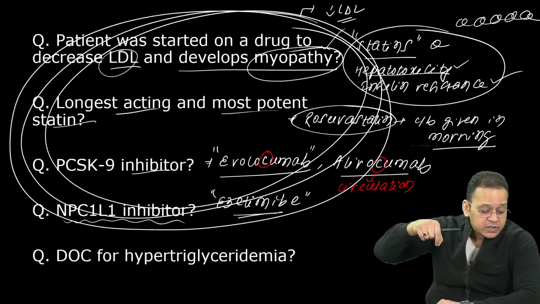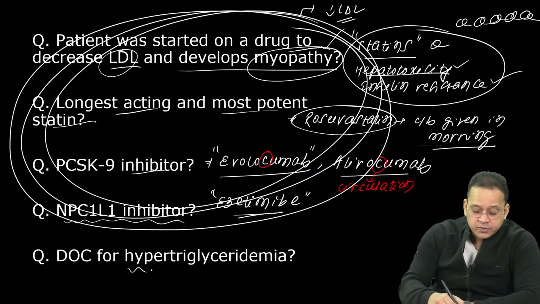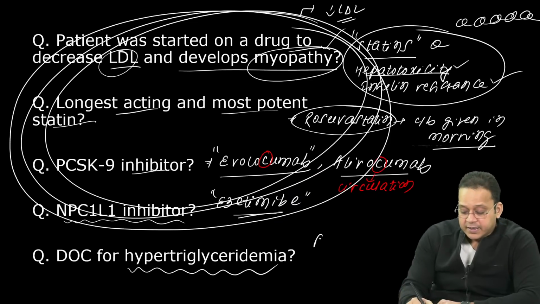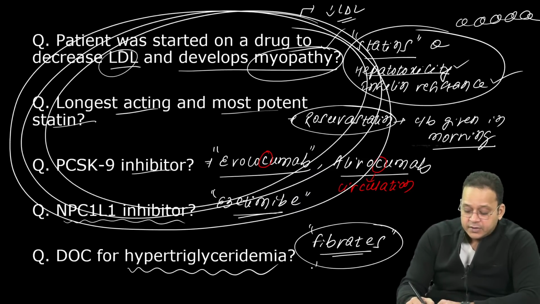Now, what is the drug of choice for hypertriglyceridemia? Fibrates. Excellent, guys. Fibrates are the drug of choice for hypertriglyceridemia, which means they are preferred to decrease triglycerides.